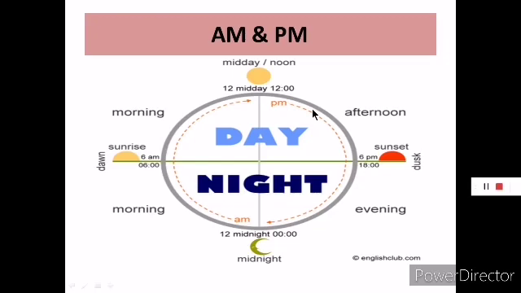Then from the noon, the sun will slowly start going in. It will set at around 6 o'clock in the evening. The sun will set. That is called sunset. Then it will start becoming dark. It will be afternoon, evening and night. So that time it will become dark and then again the time will come to 12 in the midnight. It will become night and it will become 12 midnight. So with that, the day will end. Then the next day will begin.